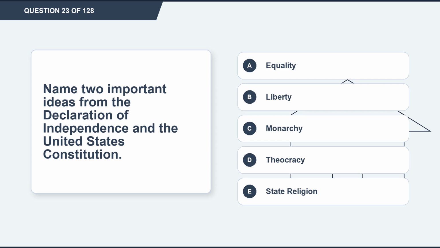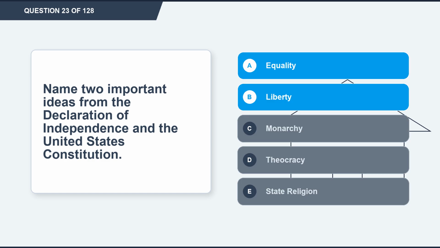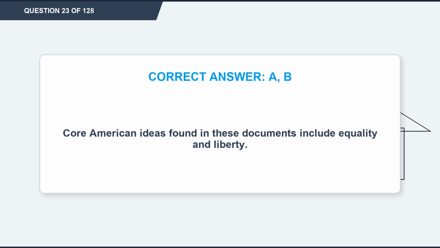Question 23. Name 2 important ideas from the Declaration of Independence and the United States Constitution. Option A, equality. Option B, liberty. Option C, monarchy. Option D, theocracy. Option E, state religion. The correct answers are options A and B, equality and liberty. Explanation: core American ideas found in these documents include equality and liberty.